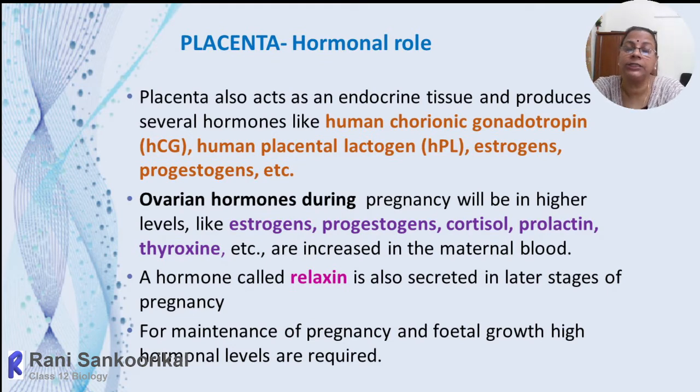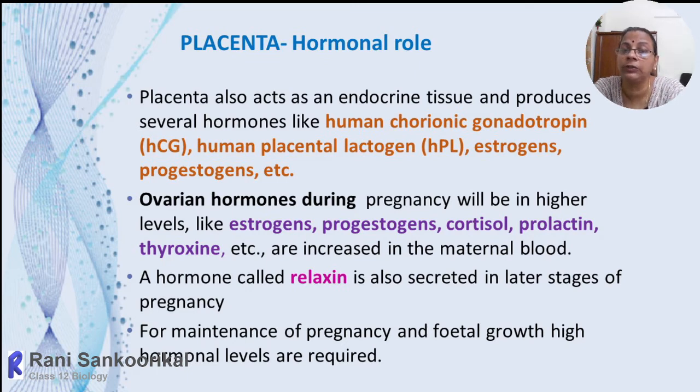Simultaneously the mother's body will also be induced to produce higher levels of some hormones, mainly estrogen, progesterone, cortisol, that means steroid hormones, glucocorticoids, then prolactin, the milk producing hormone, then thyroxine.